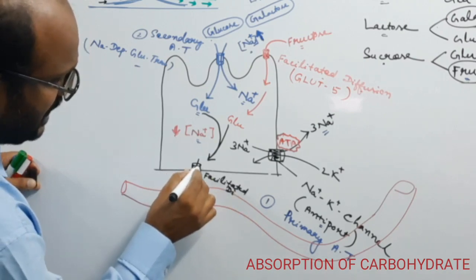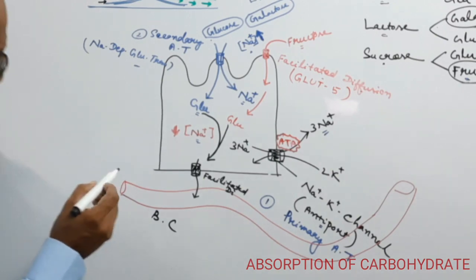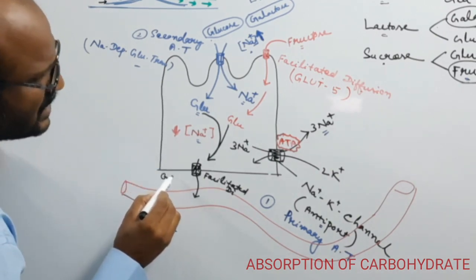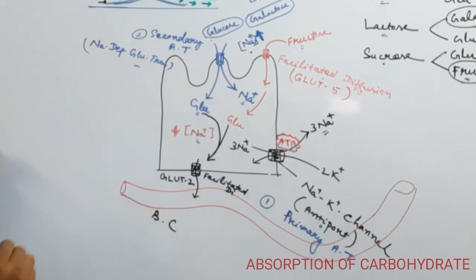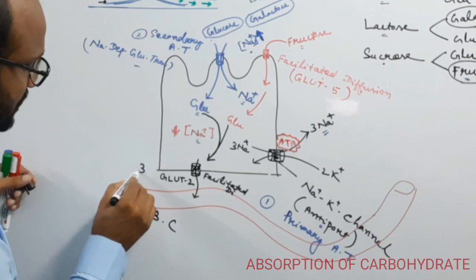This is another channel here, and this channel is known as GLUT2. There are GLUT1 and several other GLUTs. This is step 3, the facilitated diffusion.